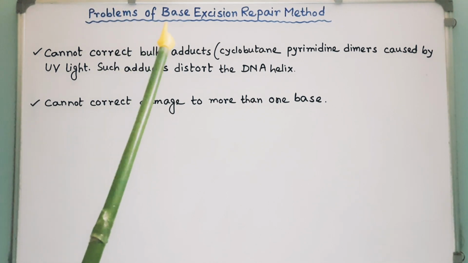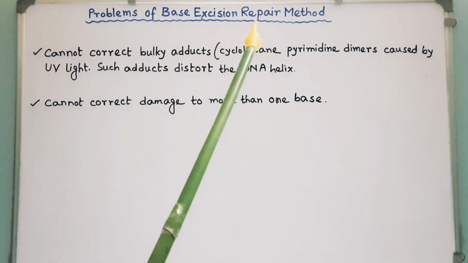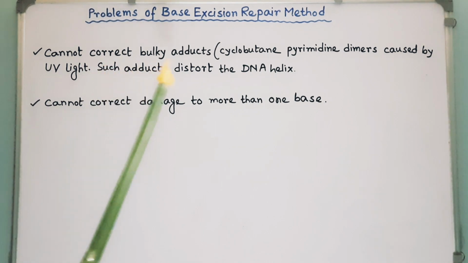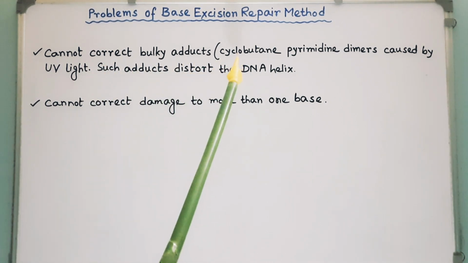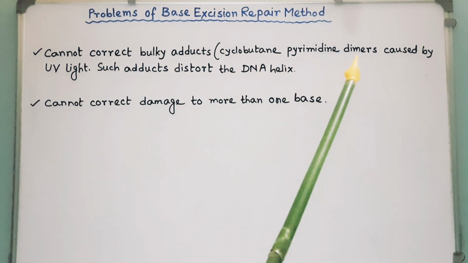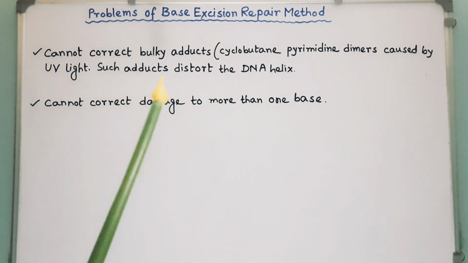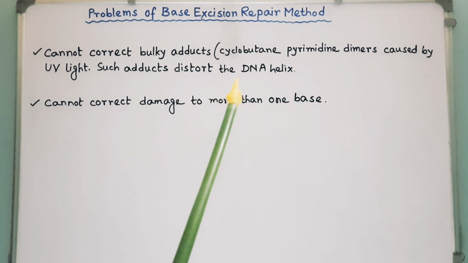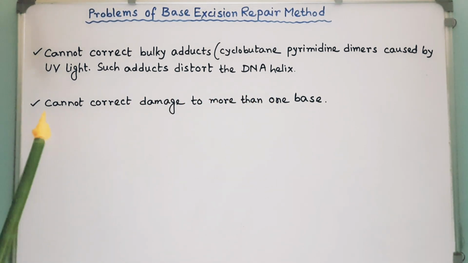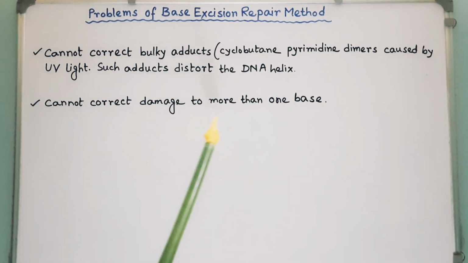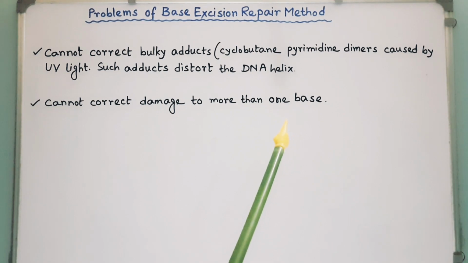Problems of the base excision method. It cannot correct bulky adducts such as the cyclobutane pyrimidine dimers caused by UV light. Such bulky adducts distort the DNA helix. It cannot correct damage to more than one base.